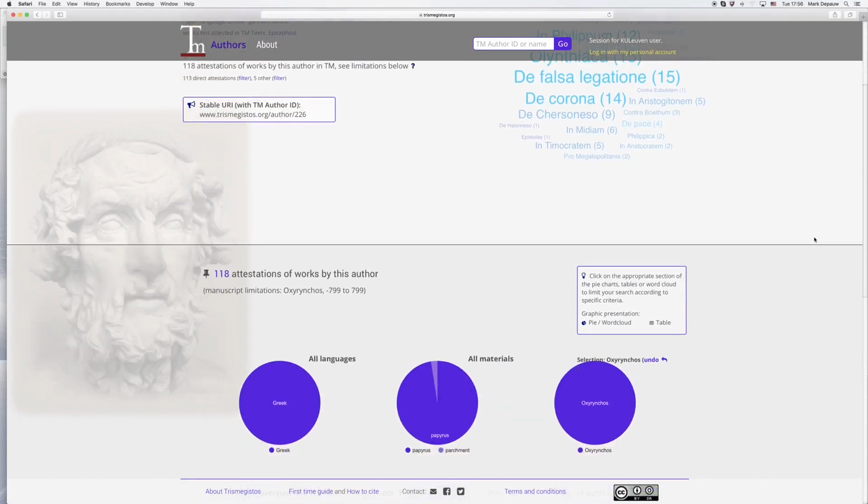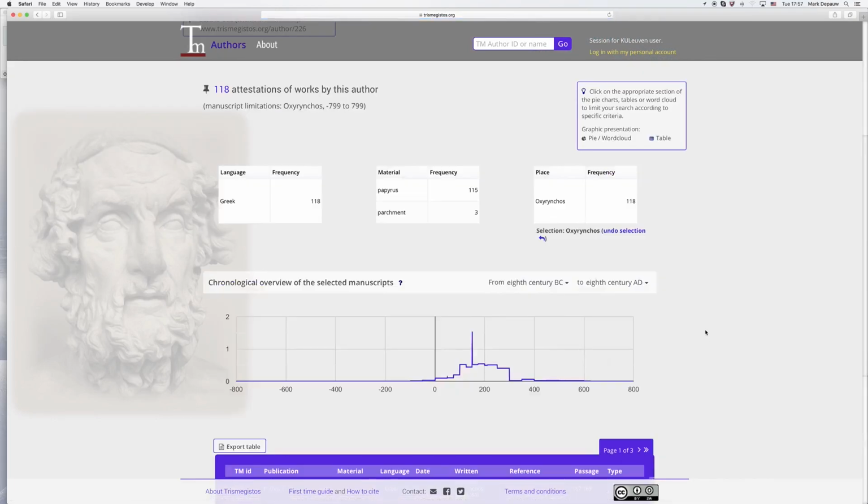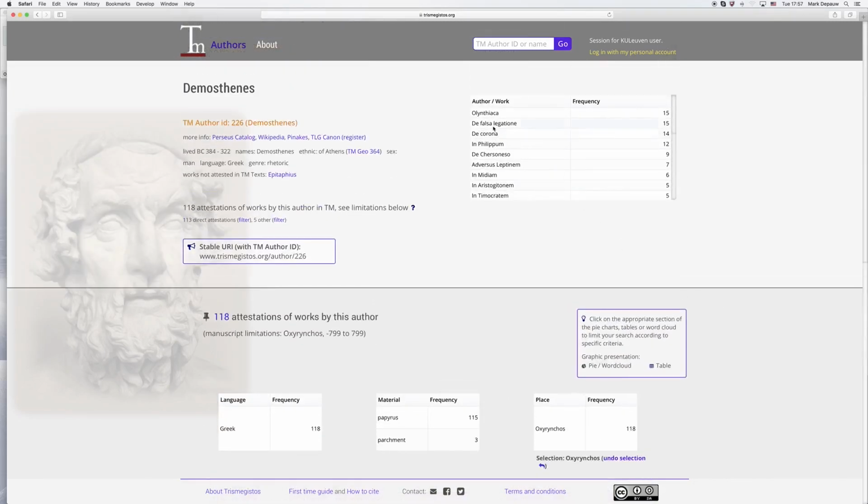Should you dislike word clouds and find pie charts not very attractive, you can also opt for tables. That's something that we'll have for personal subscribers. They will be able to automatically select tables should they want to. And then you can see, of course, the data are the same. You can also sort this from least frequent to most frequent, or you can sort it alphabetically. But for our purposes, the frequency is most important.